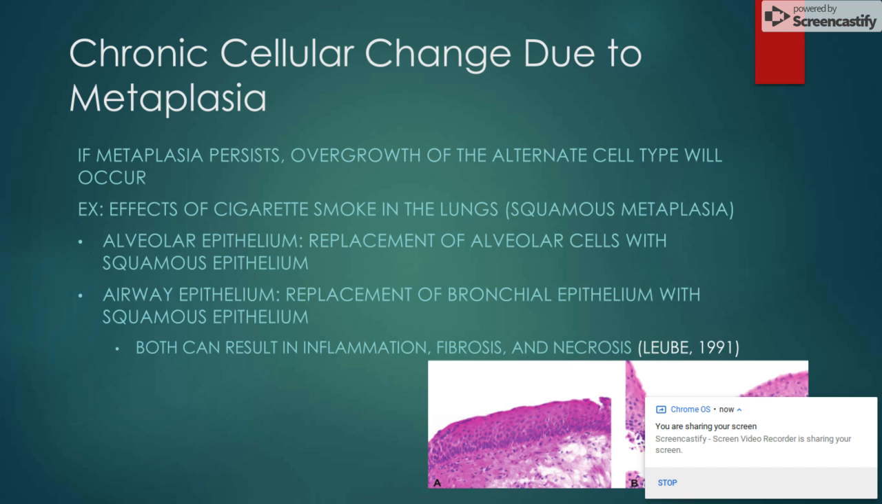Metaplasia of the alveolar epithelium features the replacement of alveolar cells with squamous epithelium, whereas metaplasia of the airway epithelium features the replacement of bronchiolar squamous epithelium.